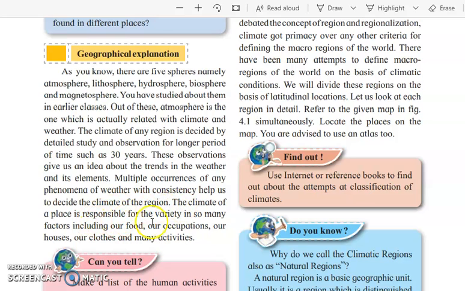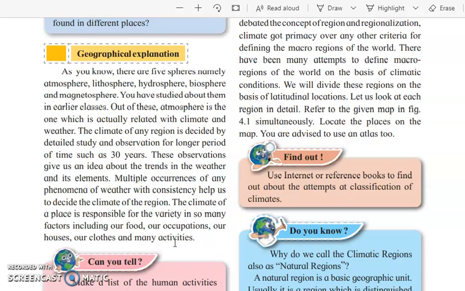Multiple occurrences of any weather phenomenon with consistency help us decide the climate of the region, and the climate of a place is responsible for varieties in many factors including food, occupation, houses, our clothes and many activities. If you see that in some specific range it is continuously raining, then definitely you're going to say it's a rainy climate. If in a specific range it is continuously very hot, then you can say it's a different type of climate. So based on the consistency of the weather, you can study the climate.